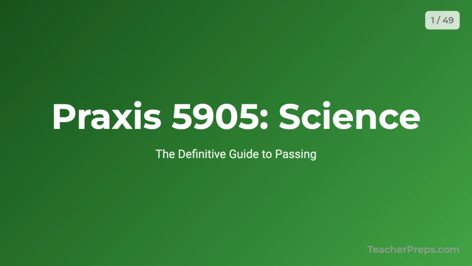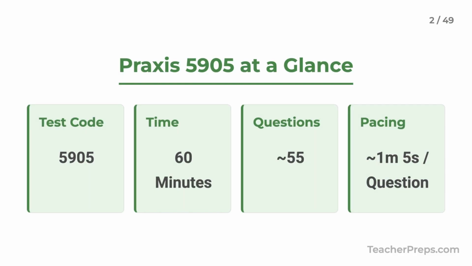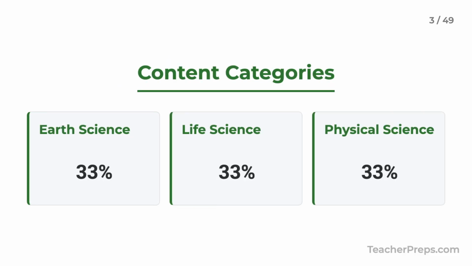This is your definitive guide to passing the Praxis 5905 Science Subtest. Let's get you ready. First, the numbers. You have 60 minutes for about 55 questions. That's a little over a minute per question, so we need to be sharp. The test is split evenly into 3 parts. Earth science, life science, and physical science. Each one is a third of your score.